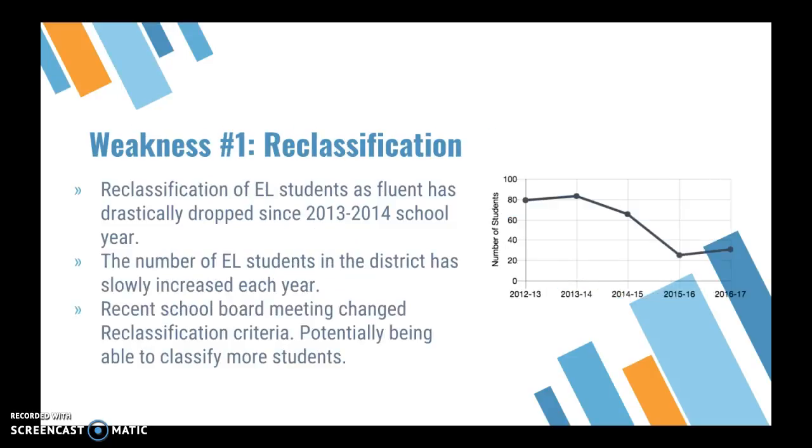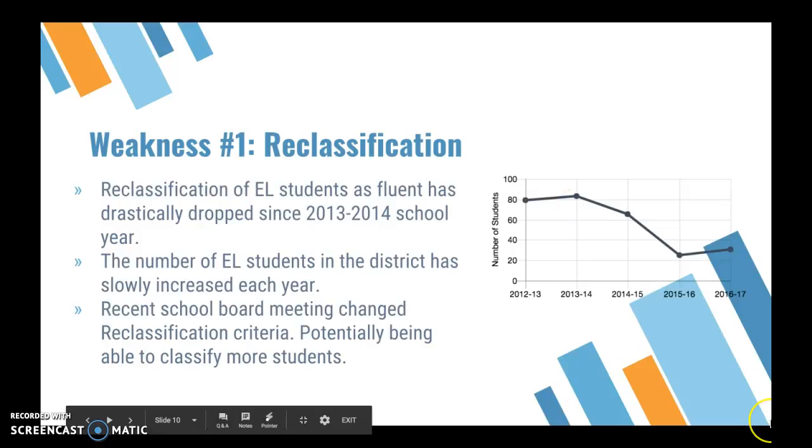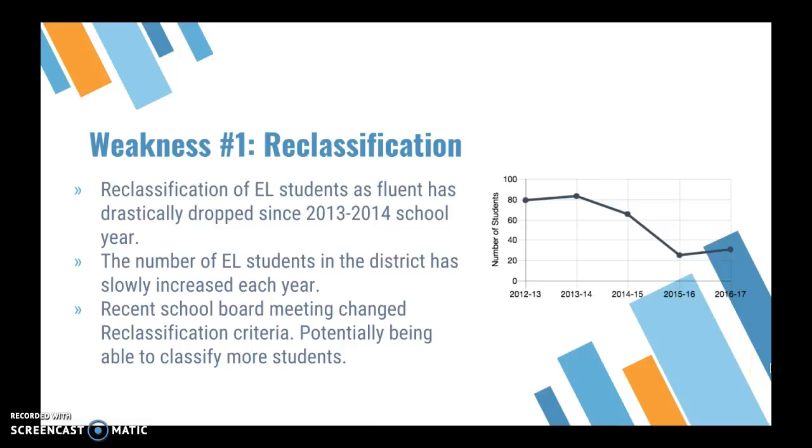Weakness number 1 is reclassification. As fluent rates since 2013-14, you can see on the right that as the school years have gone on, they're slightly going down overall. It's what is in the district here. The next classification is not progressing. Typically in EL, students graduate in a few years and are reclassified. Rates are low and students are long-term. At a school board meeting, the education criteria need to be realistic for this, and hopefully we'll be able.